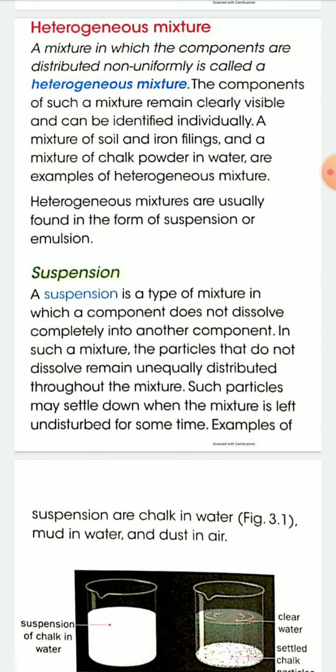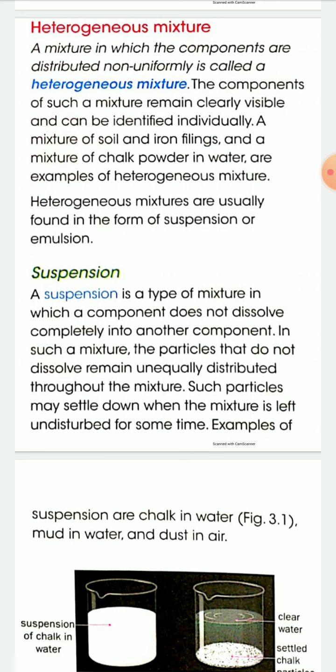I've told that in case of homogeneous mixture, the components are mixed together, or distributed uniformly, but components are distributed non-uniformly in case of heterogeneous mixture. So a mixture in which the components are distributed non-uniformly or non-equally is called heterogeneous mixture.